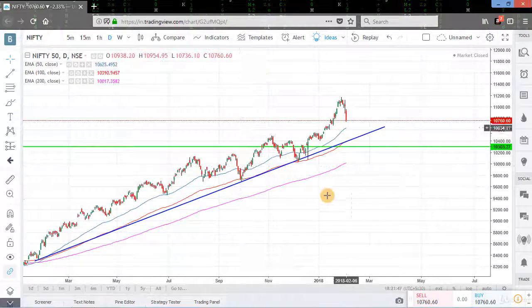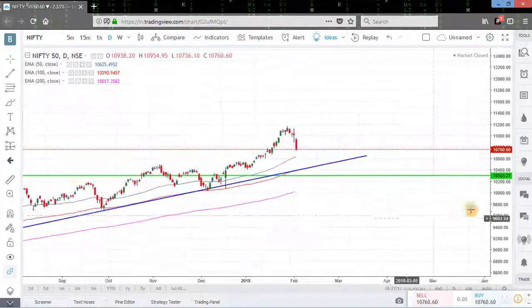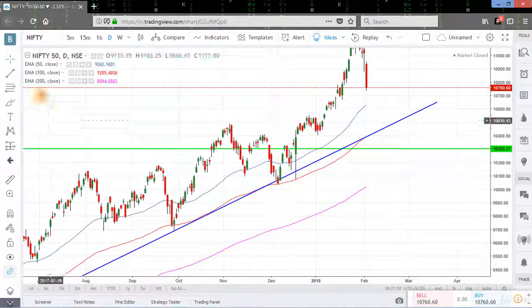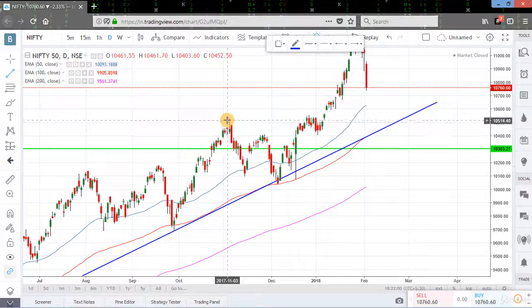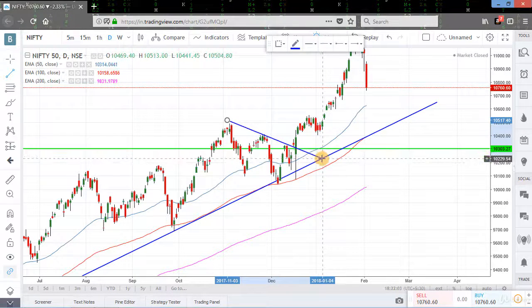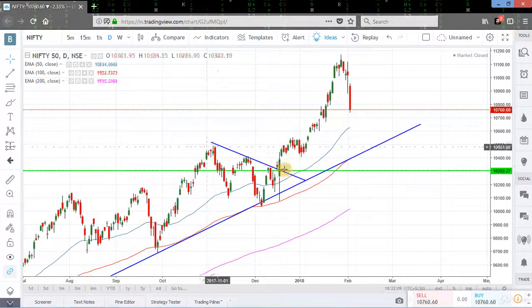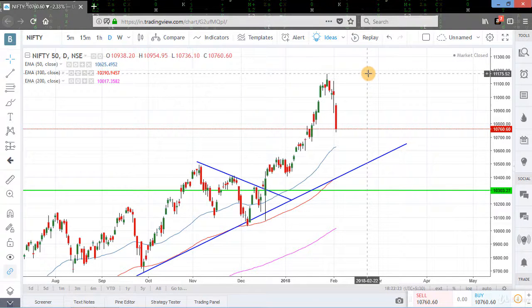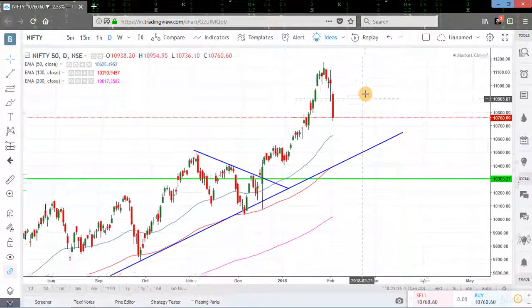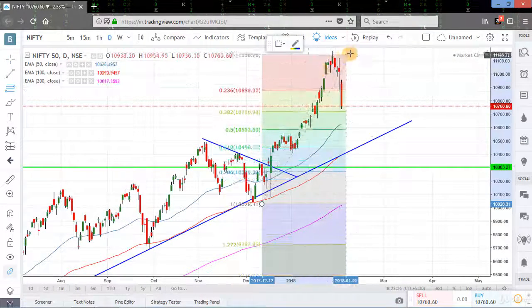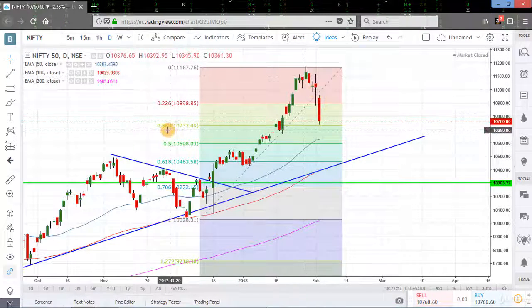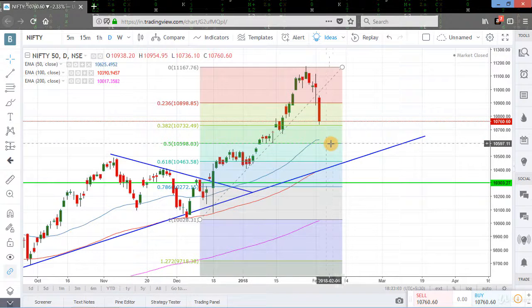Now we will analyze the current position of Nifty. For this we will zoom in the chart. This was the last retracement for Nifty. So if we draw the downtrend line for this retracement, this was the downtrend line, and after a breakout on this downtrend line, Nifty made an up move up to the level of 11,175. Now Nifty is in retracement phase. So if we apply the Fibonacci grid to this level to see the support levels for Nifty, we can see currently Nifty is taking support on 0.38 level of Fibonacci, and the next support level is 10,600 level.